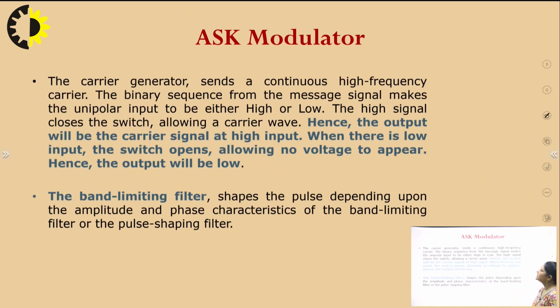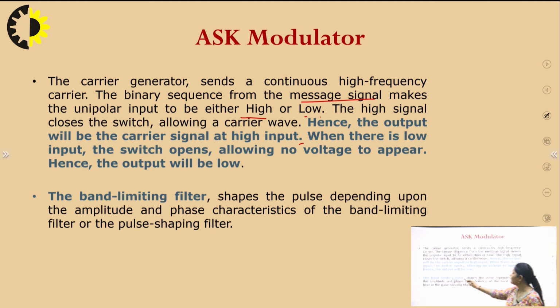The carrier generator sends a continuous high frequency carrier, and the binary sequence comes from the message signal. As I have already told you, the message signal, that is 1 0, the unipolar input, is either high or low. The high signal closes the switch allowing a carrier wave, hence the output will be the carrier signal at high input. When there is low input, the switch opens allowing no voltage to appear, hence the output will be low. This is a very simple function, but the disadvantage, which we have already discussed, is that noise mainly affects the amplitude of the signal. That's why this is the major disadvantage of ASK modulation.